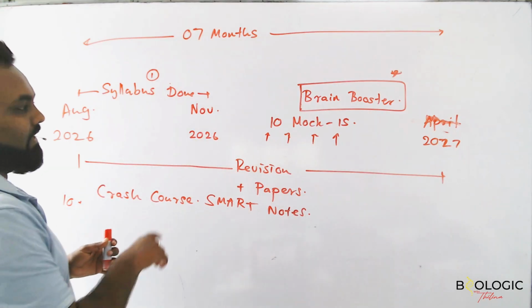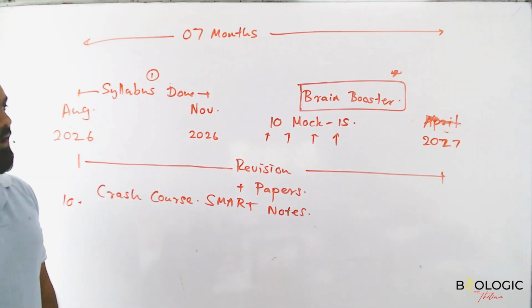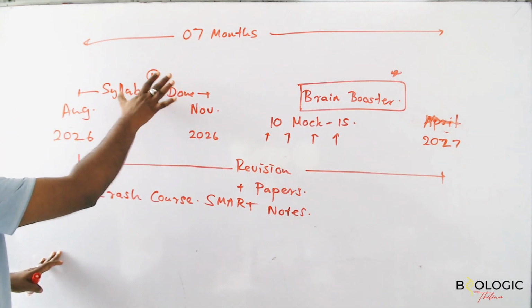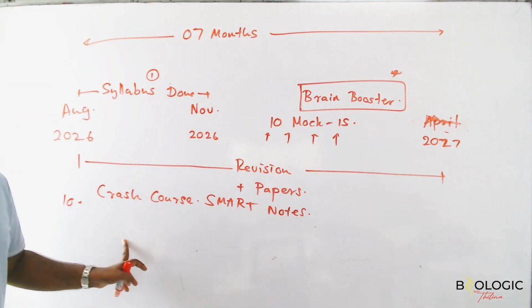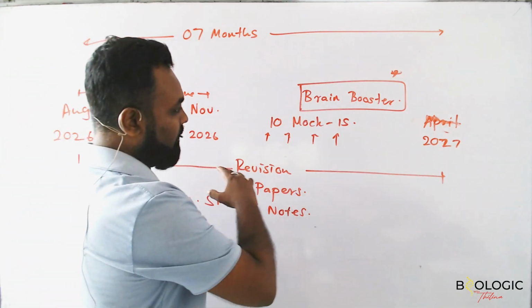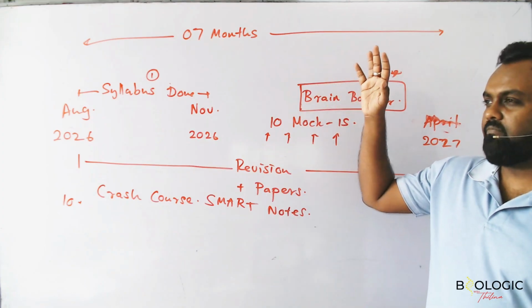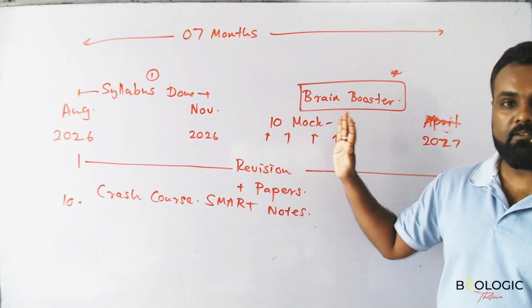So this is basically the program. No excuses will be accepted because you have now almost finished the first round of the syllabus. You have another time and another time to cover the syllabus, right? And all together with these 15 mock tests and everything, at least 110 papers you are writing with me.